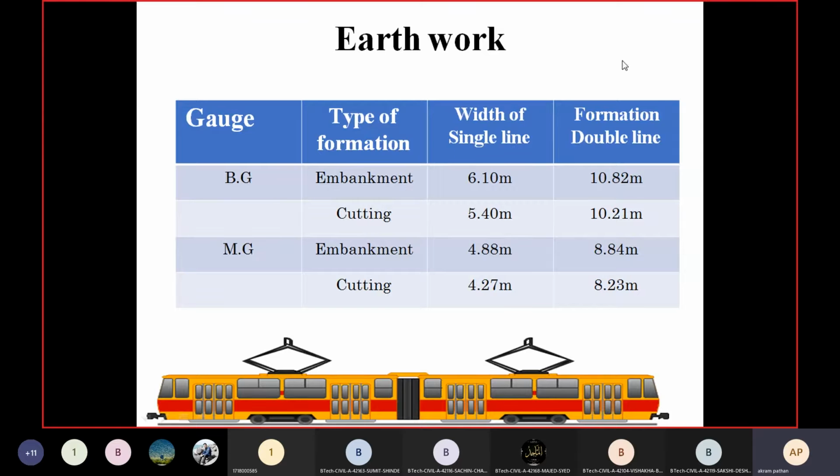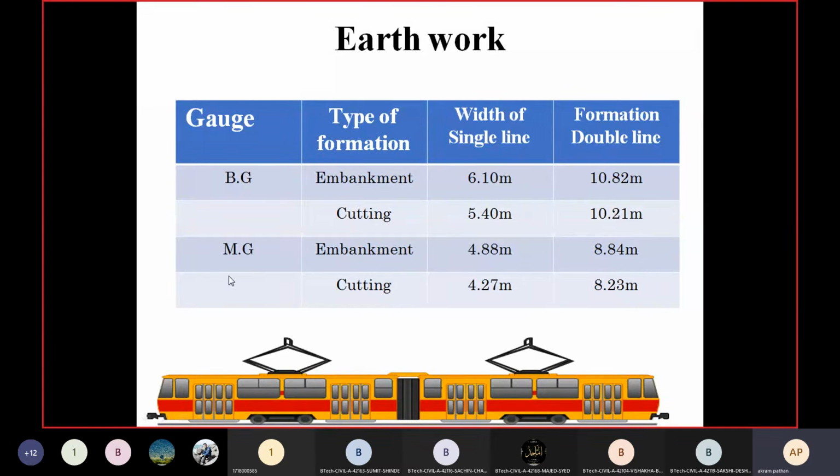These are statistics we should remember while constructing broad gauge. In case of cutting, the width of the single line we have to consider is 5.40 meter, and the formation in case of the double line is 10.21 meter.